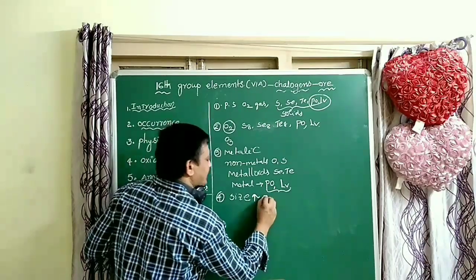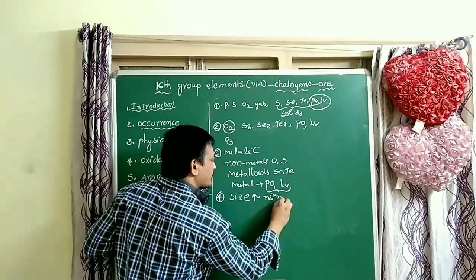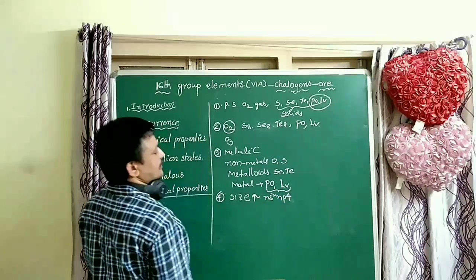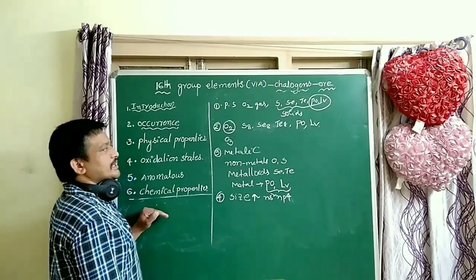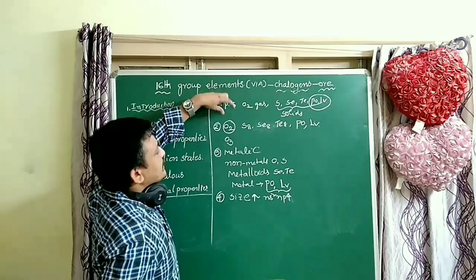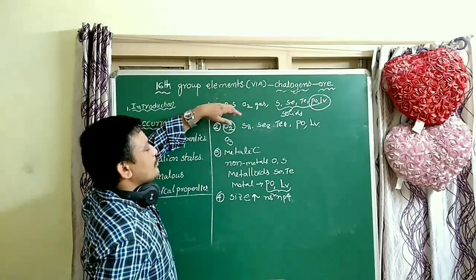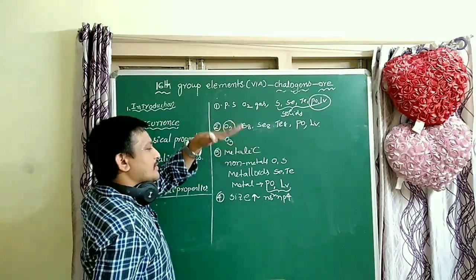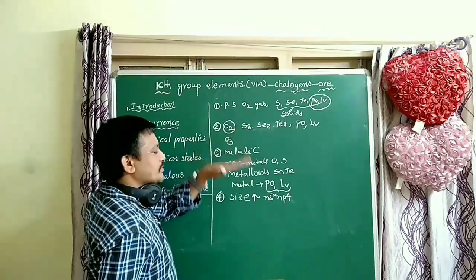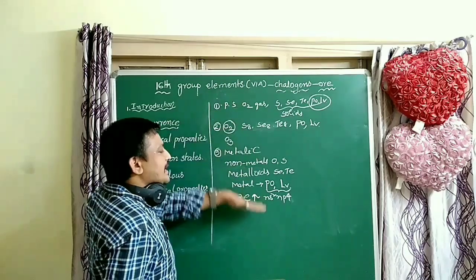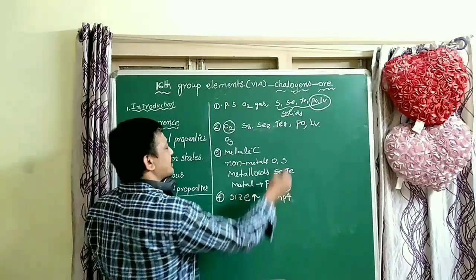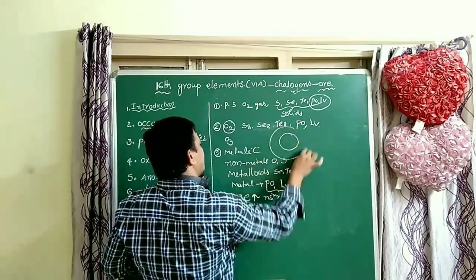Because the differentiating electron enters the next orbit: 2s2 2p4, 3s2 3p4, 4s2 4p4, 5s2 5p4, 6s2 6p4, 7s2 7p4. The differentiating electron enters a new orbit, so the size of the atom increases from top to bottom.